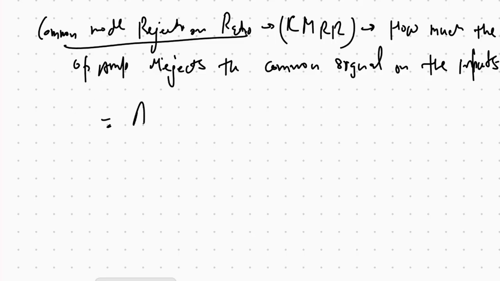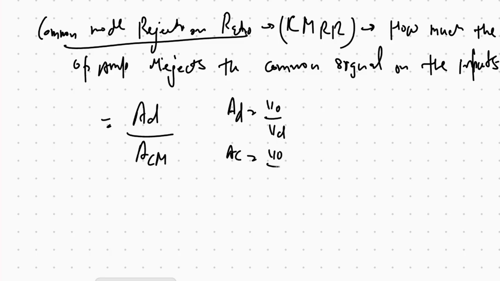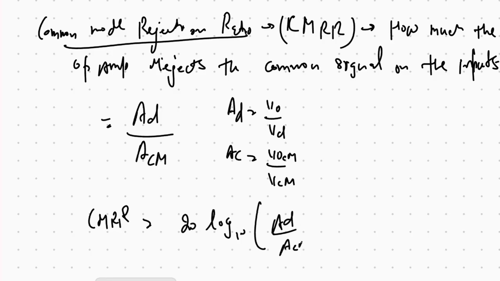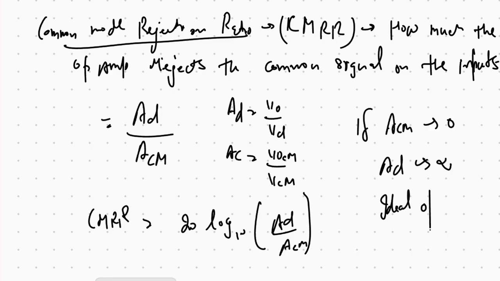So CMRR is equal to AD over ACM. We have AD equal to V output by VD, and AC equal to V output divided by VCM. And we find the common mode rejection ratio as 20 log 10 of AD divided by ACM. If ACM approaches 0 and AD approaches infinity, then this is an ideal op amp.